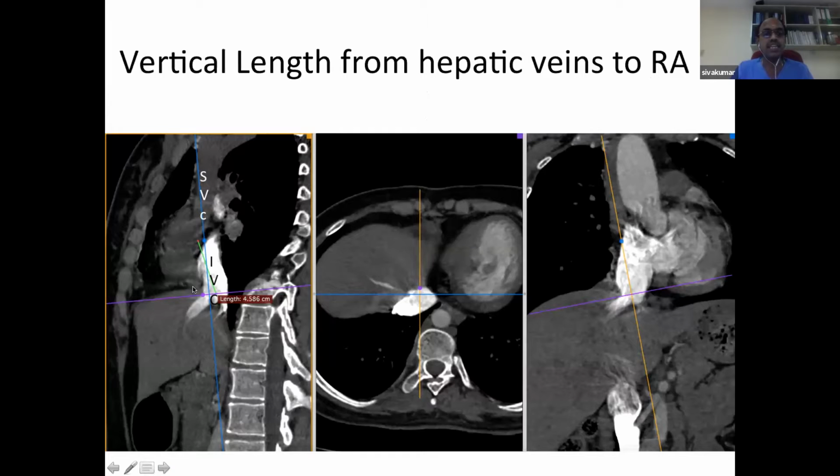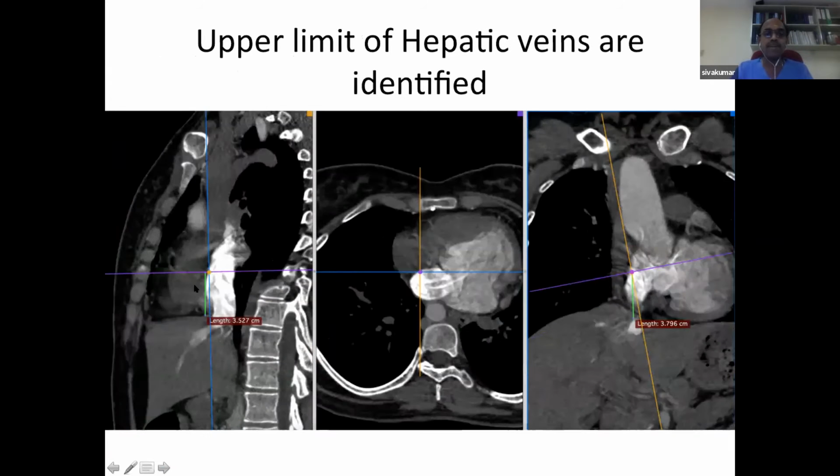This is the inferior vena cava with the hepatic veins, and this is the place where the thickened atrial septum was there. So SVC is draining to the right atrium, IVC to the left atrium with a thickened pericardial patch in between. We made some measurements of how long is the inferior vena cava, how far above the hepatic veins is the IVC anchor. So the upper limit of hepatic veins were defined here. And then we looked at what is the length between the inferior vena cava to the place where the atrial septum can be punctured to drill this inferior vena cava back into the right atrium.